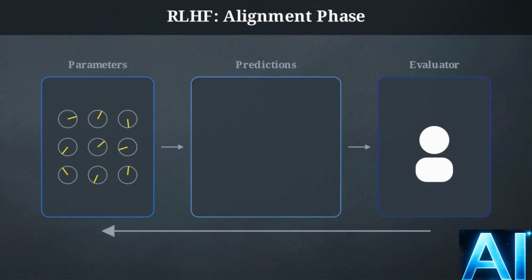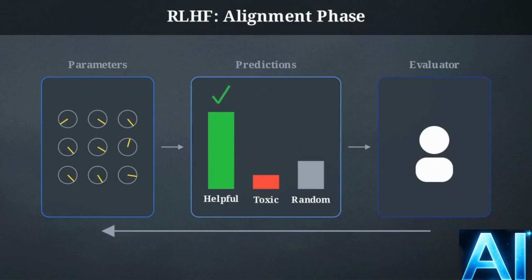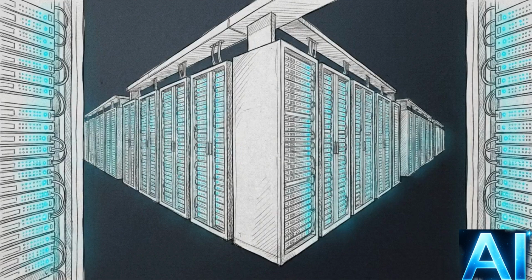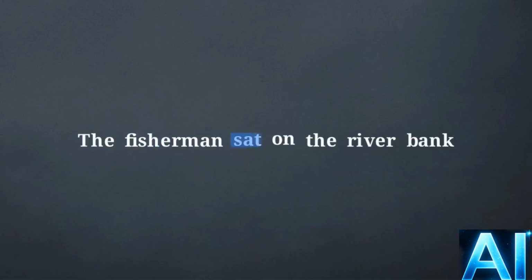This diagram shows how this secondary phase works. Human workers review the model's text and flag problematic or unhelpful predictions. These corrections act as a new signal, triggering further mathematical adjustments across the dials to ensure the highest probability outputs align with human preferences. Raw data scale creates the model's capacity for language, while human feedback provides the alignment required for a practical assistant.